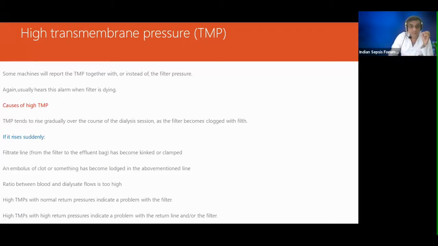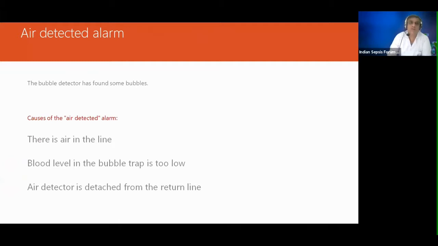An embolus of clot or something has clogged it. The ratio between blood and dialysate flow is too high. High transmembrane pressure with normal return pressure indicates a problem with the filter. High transmembrane pressure with high return pressure indicates a problem with the return line or with the filter. So this is a little complex again.